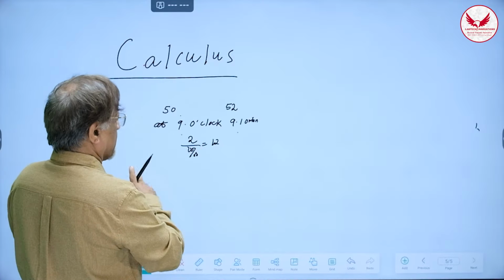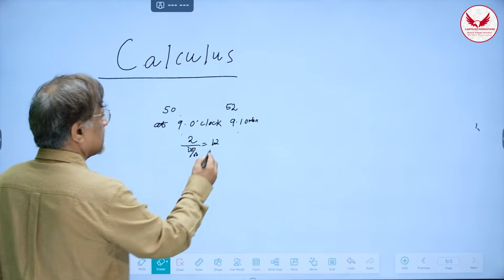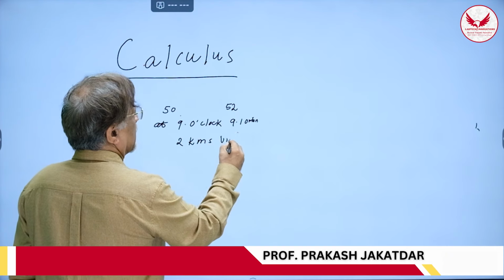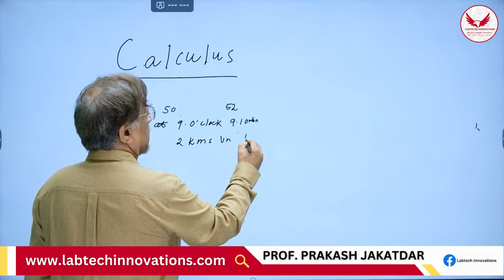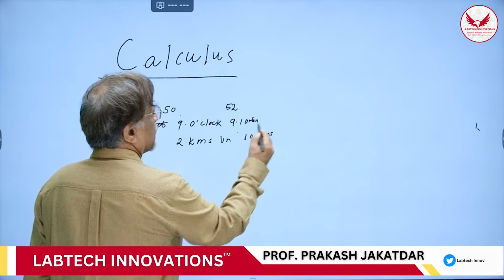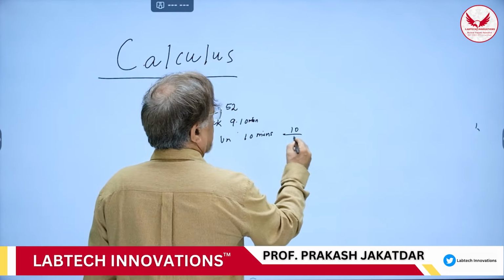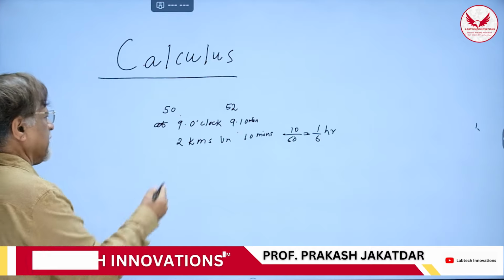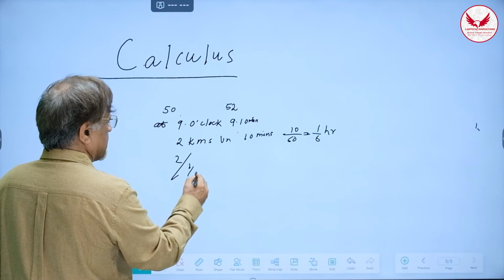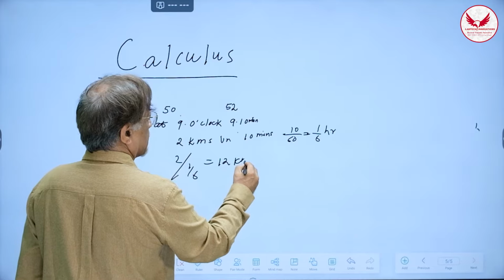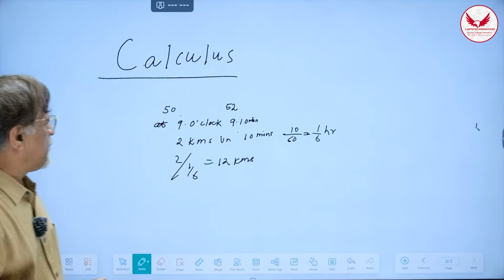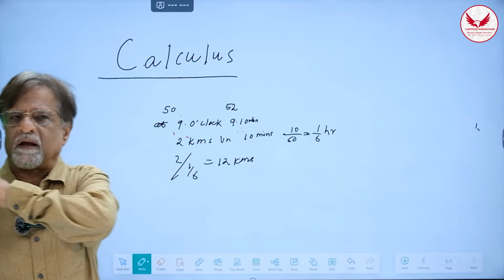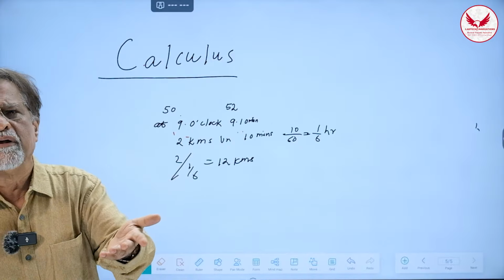So what will you do? So 2 kilometers traveled in, let us say, 10 minutes. 10 minutes means 10 upon 60, that is 1/6 of an hour. Okay. So if I divide 2 by 1 upon 6, then it comes out to be what? 12 kilometers per hour. But this is not the speed at 9 o'clock. It was the speed between 9 o'clock and 9:10. That is also not the correct answer, because in 10 minutes there is likelihood that he might have changed the speed.